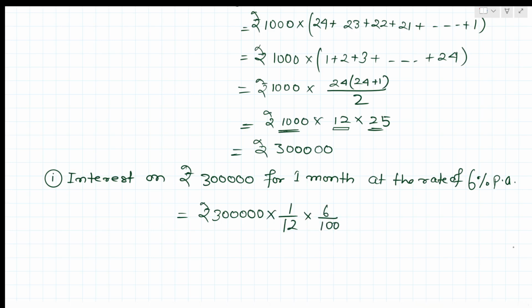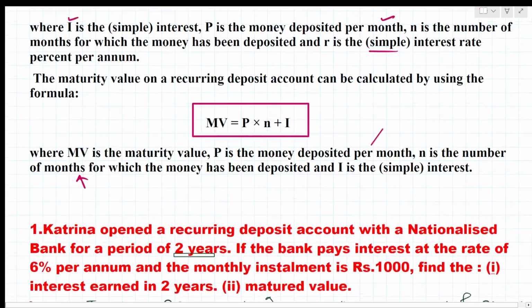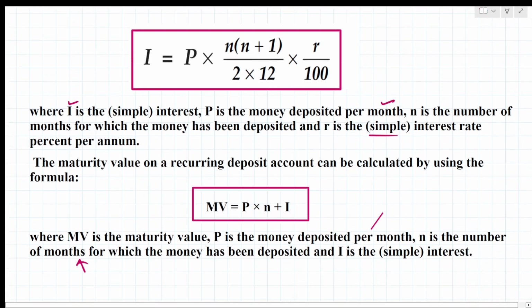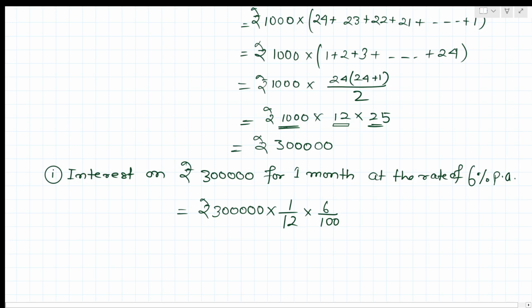Which formula are we using here? This formula: P into n plus 1 divided by 2 into 12 into r by 100. So P equals rupees 3 lakhs into 1 by 12 into 6 by 100. What do we get after solving? Rupees 1500.